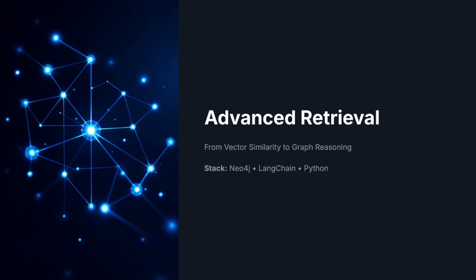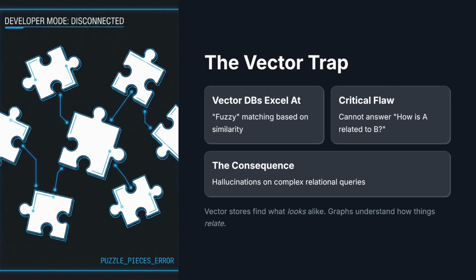We need to move from flat retrieval to structured reasoning. Today, we are not just building a search engine, we are building a knowledge graph. Here is the trap that most developers fall into. Vector databases are incredible at finding things that sound alike.